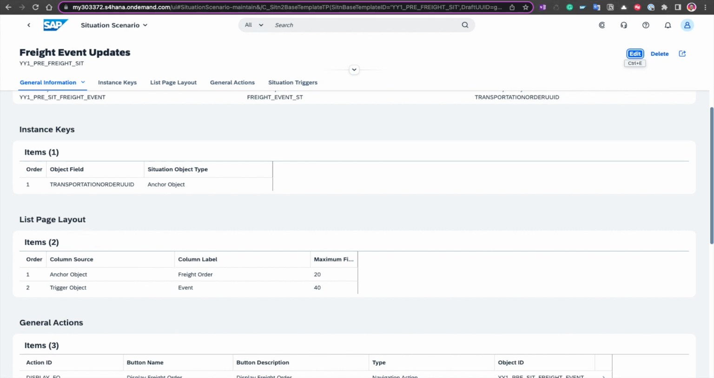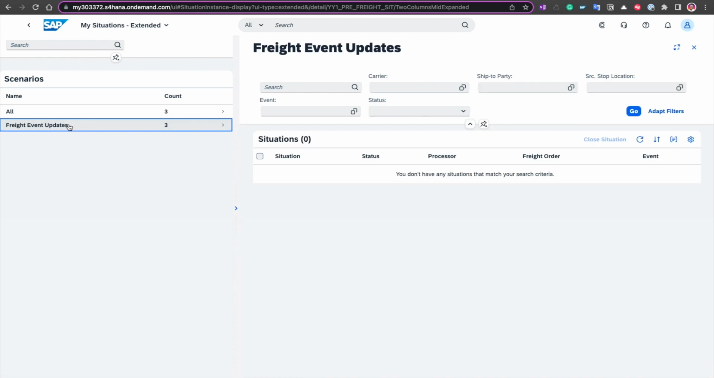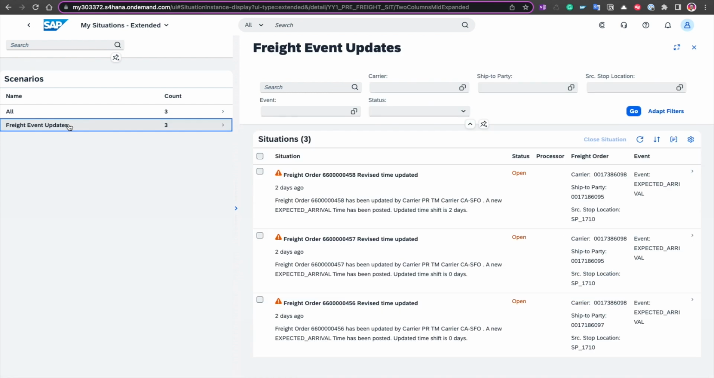Well, if we go to the My Situation Extended application, and we go to the situation types that we've created for this scenario, you can see that these 2 columns that we had defined, freight order and event, can be seen right here.